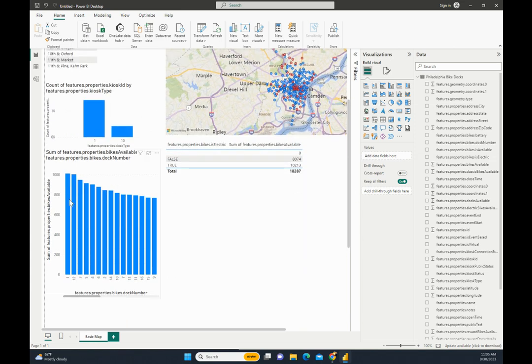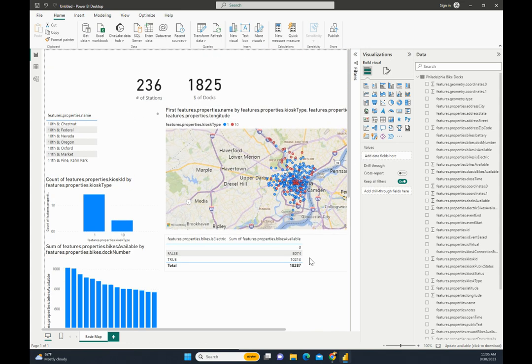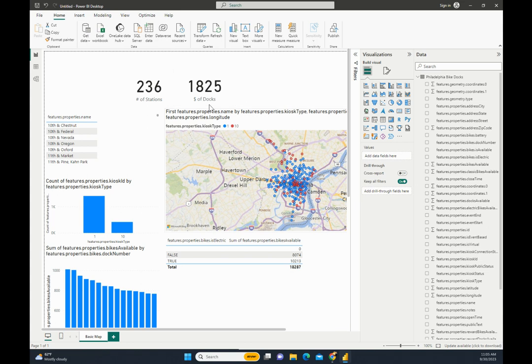And the most commonly filled one is this. There's 102 bikes available. Okay, so the maximum number of bikes available would be 1825. So this bikes available property refers to the entire